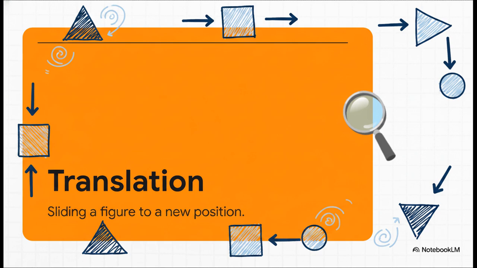First up, we've got translation. Simply put, it's just sliding a figure to a new position. No turning, no flipping, just a clean, precise slide. Up, down, left, or right, while keeping the shape facing the exact same direction.